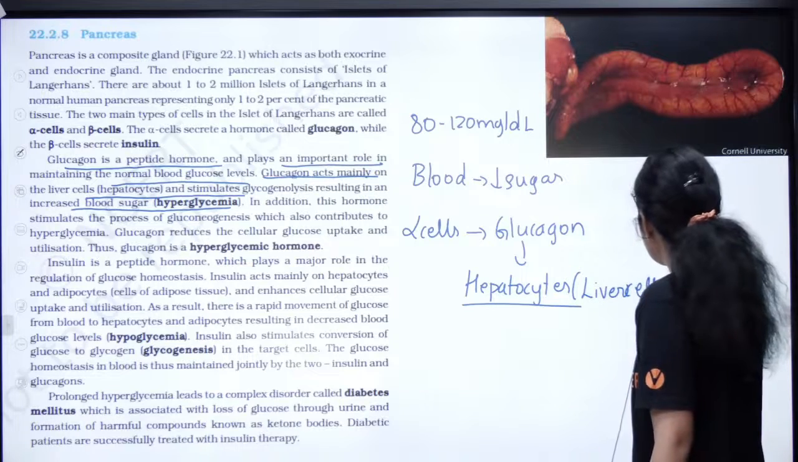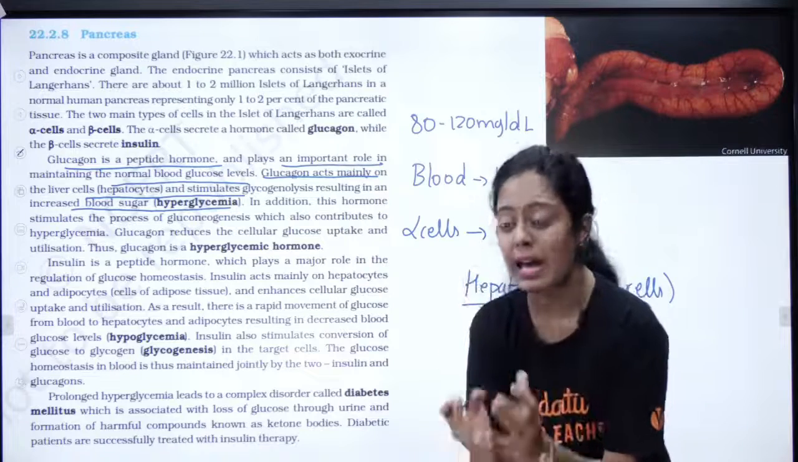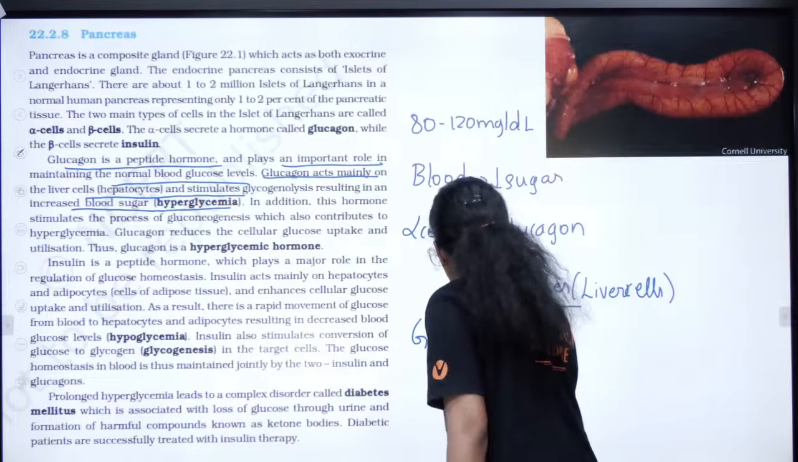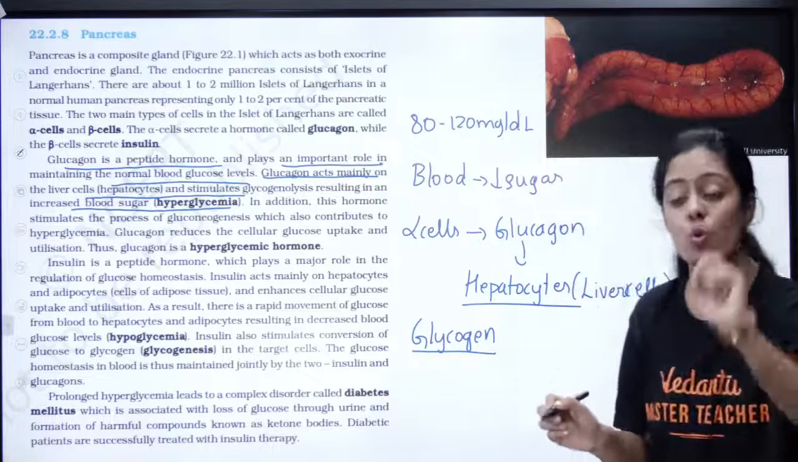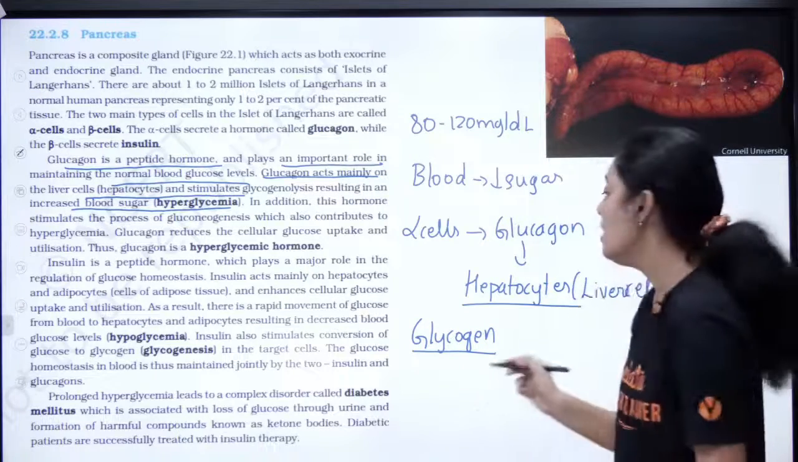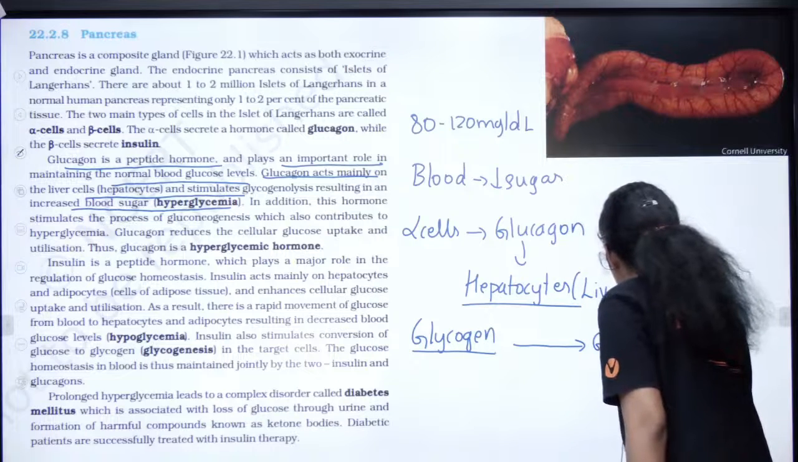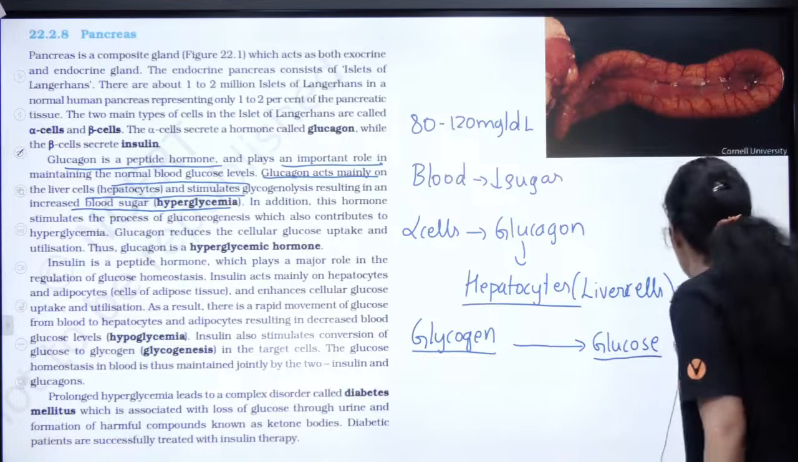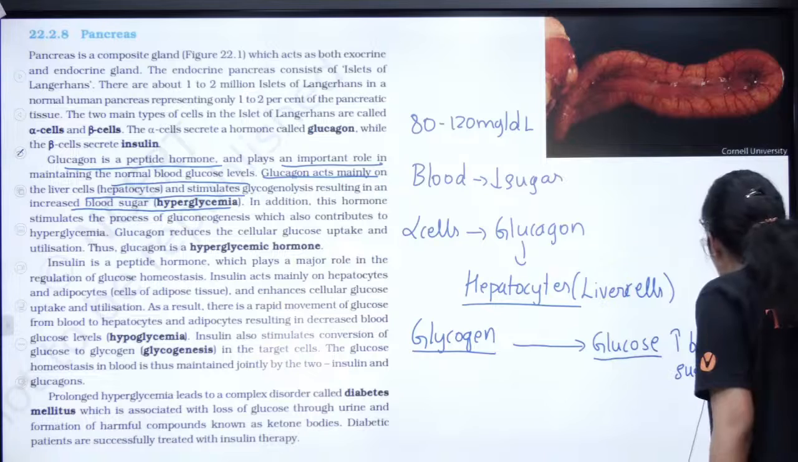Why is it stimulating my hepatocytes? Because it is in my hepatocytes that I have a very important molecule called glycogen. Glycogen is stored in my liver and muscles. Now this glycogen is broken down into glucose, and it is going to increase my blood sugar levels. Very important point.